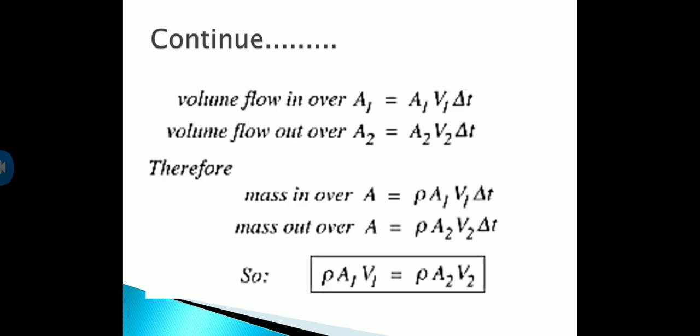In this way we write our continuity equation: rho A1 V1 is equal to rho A2 V2.